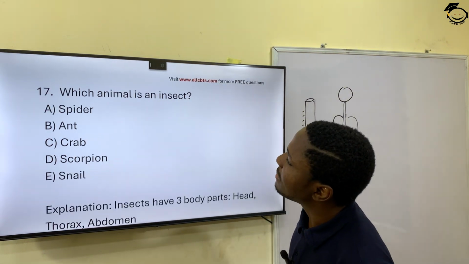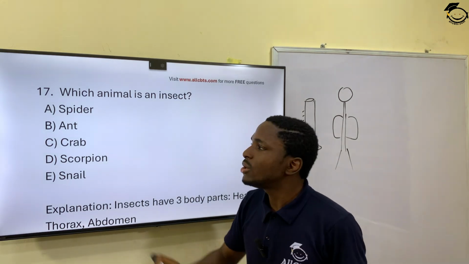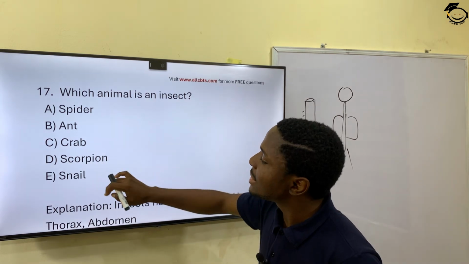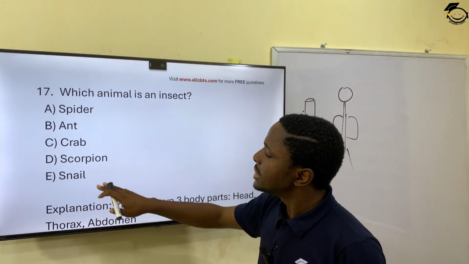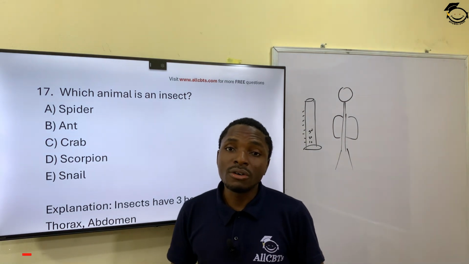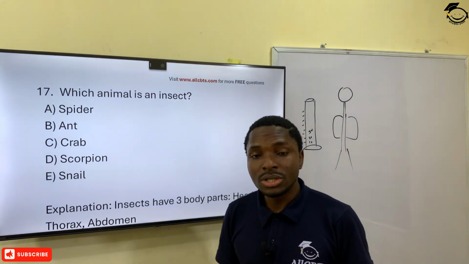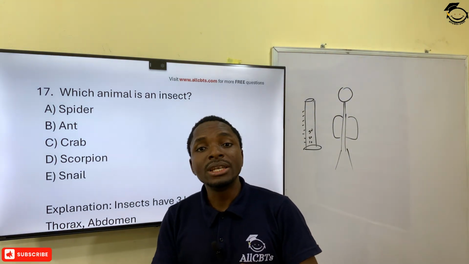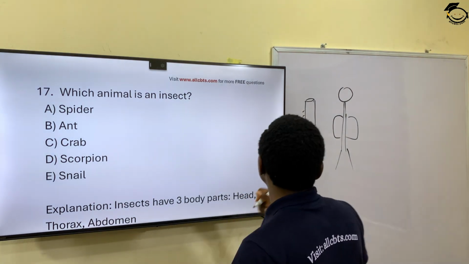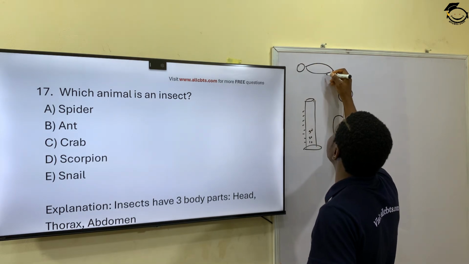Next, 17. Which animal is an insect? Which of these animals is an insect? You have spider, ant, crab, scorpion, and snail. What's the main feature of insects? An insect must have three body parts, which is what? The head, the abdomen, and the thorax. So they have three body parts. Let me say like an ant now. I don't know, I'm not really good with ants.